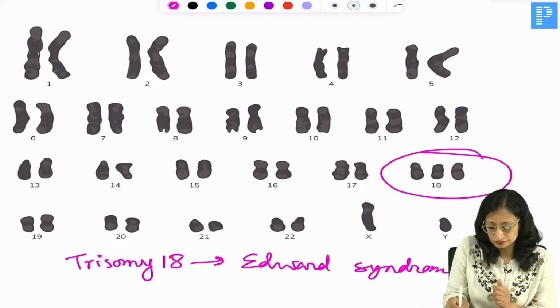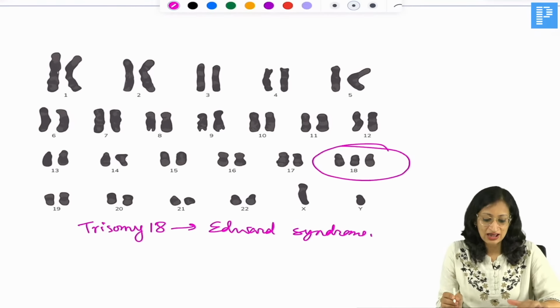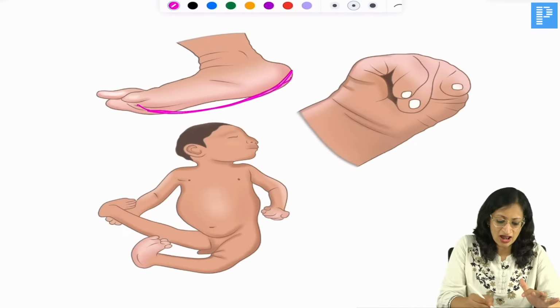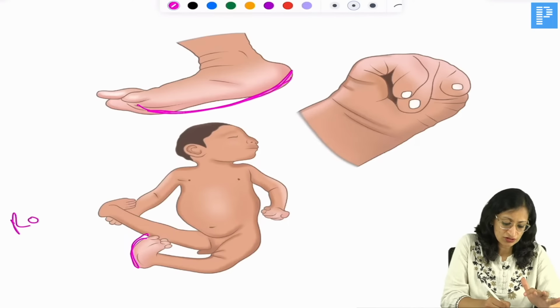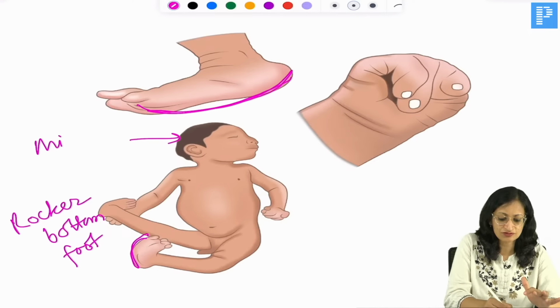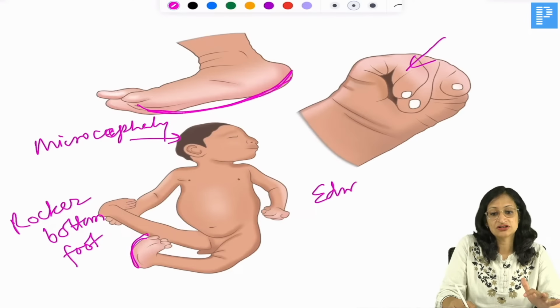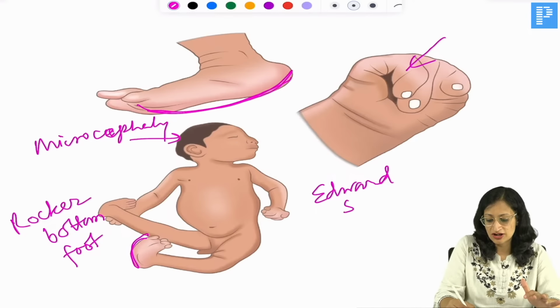Edwards syndrome. Alright. And what are the clinical features that you can get? You can get rocker bottom hand and foot. Rocker bottom foot, just like a rocking chair. You can get microcephaly and you can get overlapping fingers. So, these all are features of Edwards syndrome or trisomy 18.